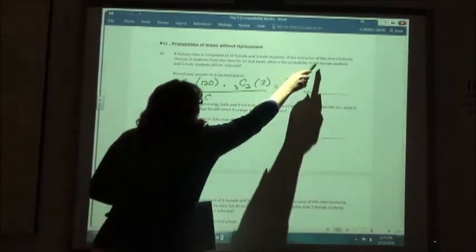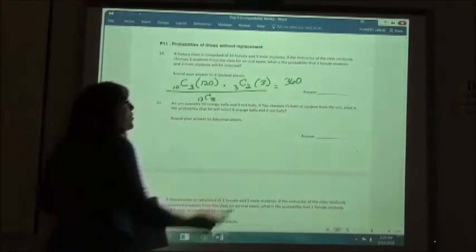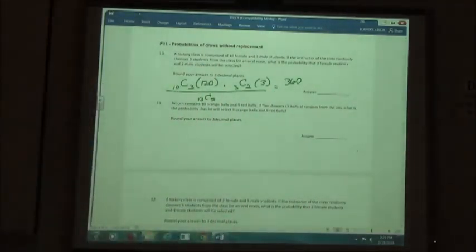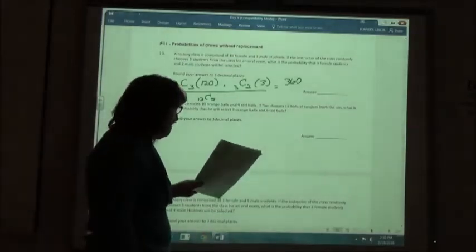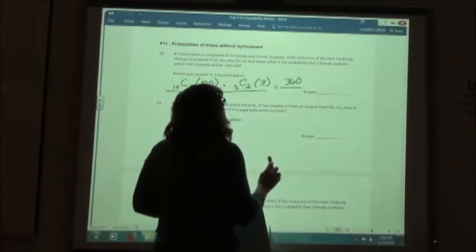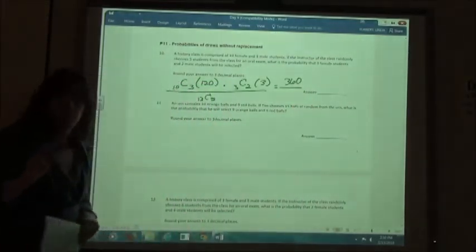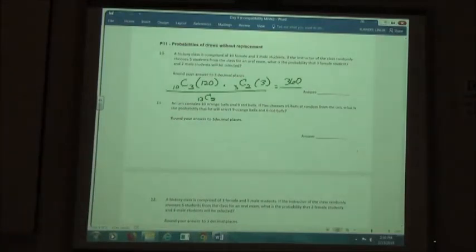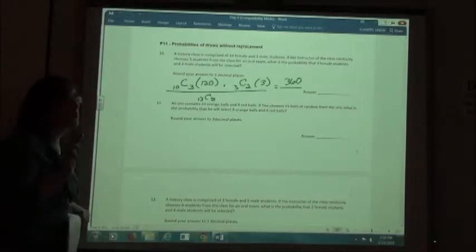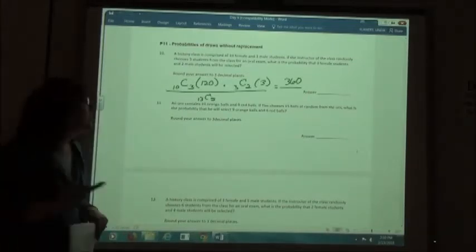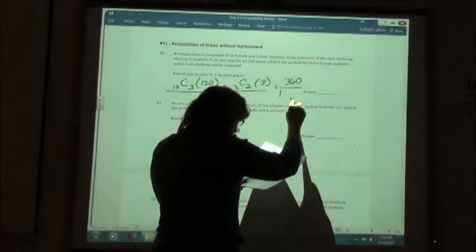And we're picking 3 plus 2, so 5 altogether. That gives 1,287.